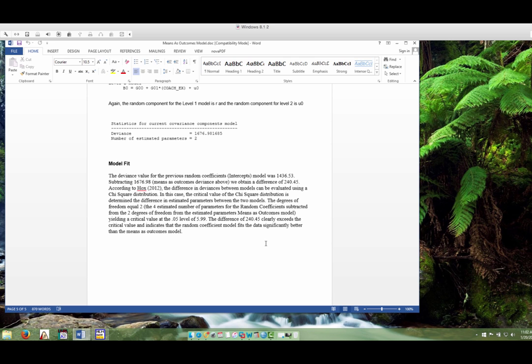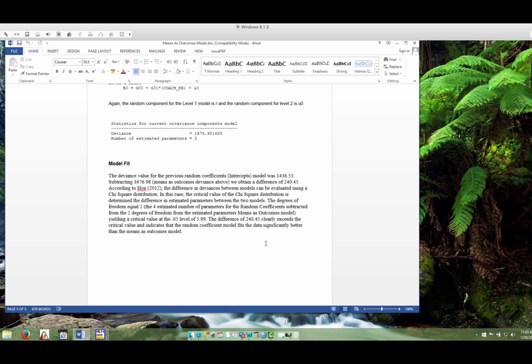According to Hox, we can take the difference in the deviances to evaluate the significance of the increase or decrease in model fit based on a chi-square distribution. The number of estimated parameters for the random coefficients model was 4, and for the means as outcome model, it's 2. So 4 minus 2 is 2.